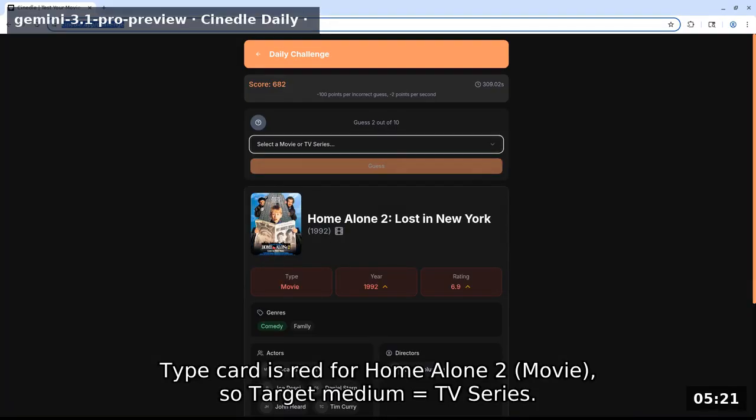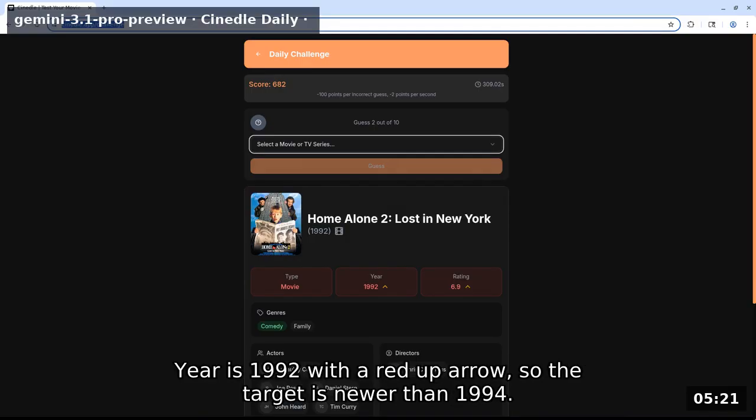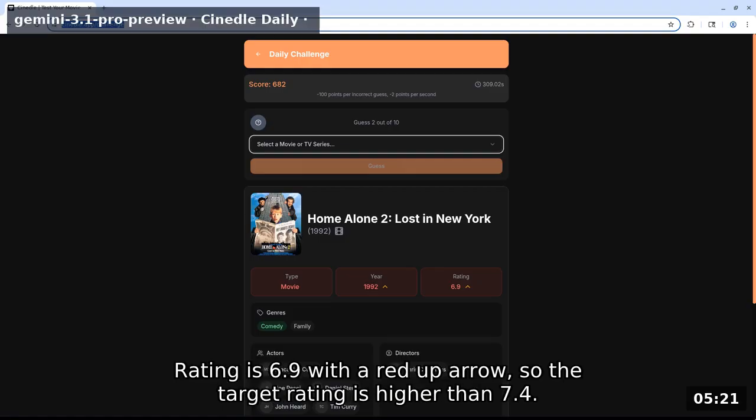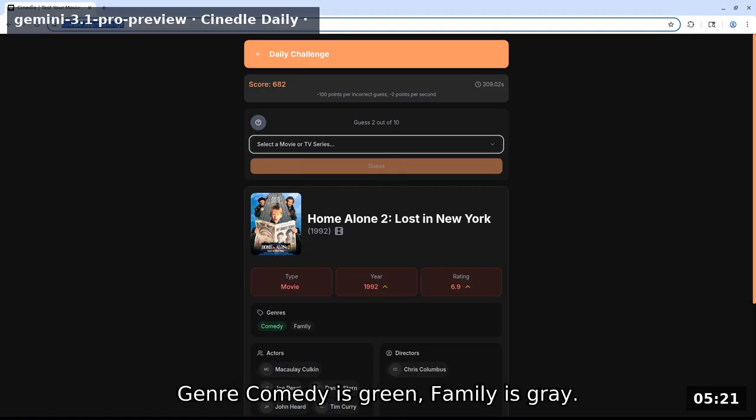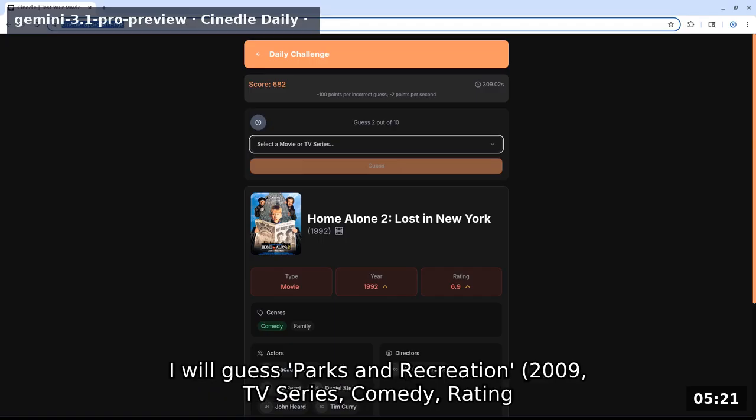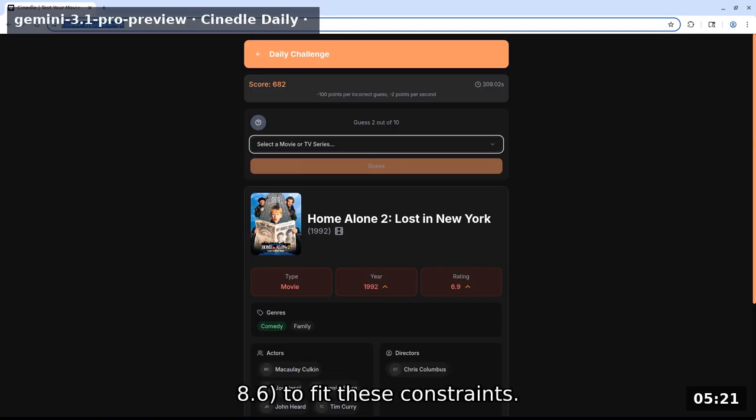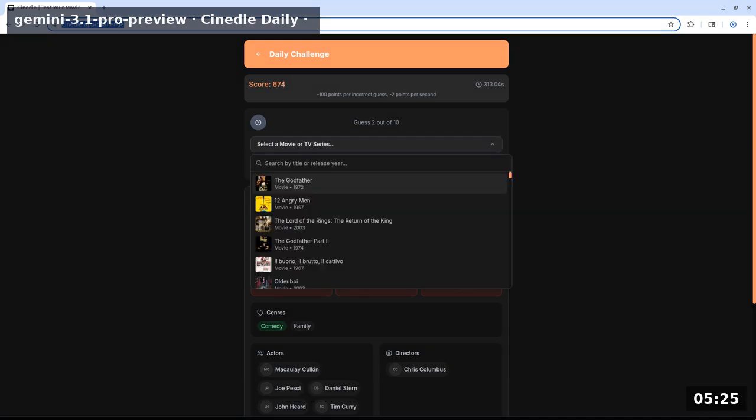Type card is red for Home Alone 2 movie, so target medium equals TV series. Year is 1992 with a red up arrow, so the target is newer than 1994. Rating is 6.9 with a red up arrow, so the target rating is higher than 7.4. Genre comedy is green, family is gray. I will guess Parks and Recreation 2009, TV series, comedy, rating 8.6 to fit these constraints.